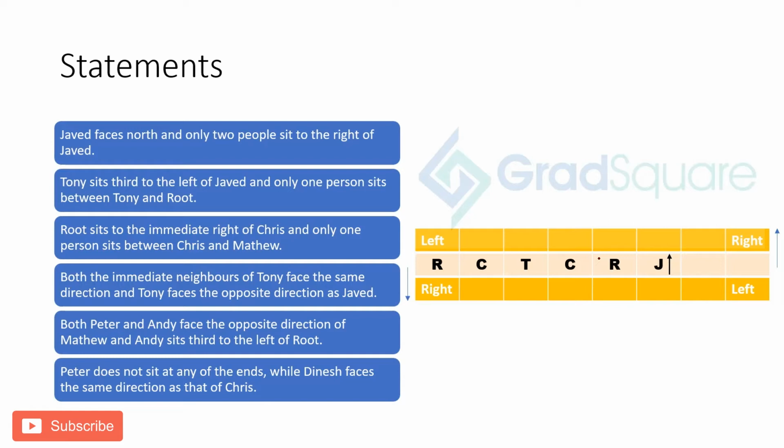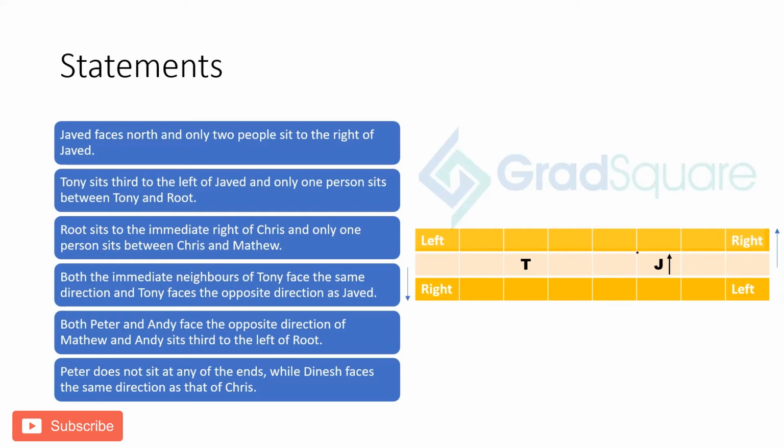It also says only one person sits between Chris and Matthew. So between Chris and Matthew, if there is only one person sitting, that means if Chris is here, then this is one person and then Matthew can be here. Or if Chris is here, then Matthew can be on this side. Because Matthew cannot be on this side, as here we already have Javed sitting.